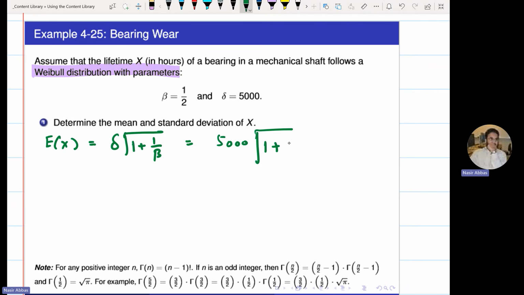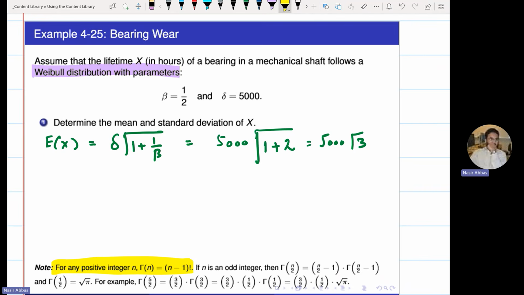And then gamma of 1 plus, what is beta given to you? 1 plus 1 over half is what? 2, right? 1 over half is 2. So this is 5,000 times gamma of 3. Now, this is situation number 1, when you have to solve the gamma of an integer. If you have to solve gamma of an integer, read this line. What does it say? Gamma of any integer is that integer minus 1 factorial. So gamma of 3 is 2 factorial.